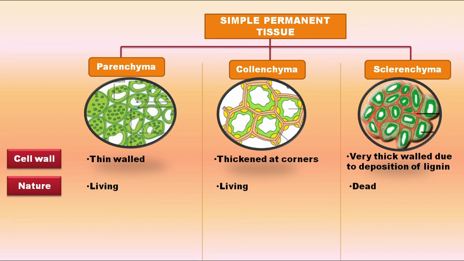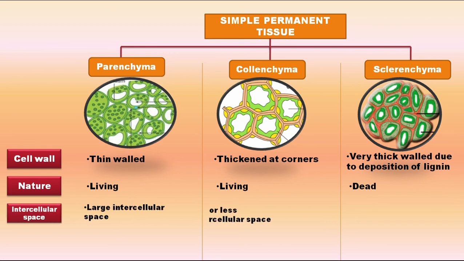If we talk about the nature of cells, cells of parenchyma and collenchyma are living, while cells of sclerenchyma are dead. In parenchyma, there is presence of large intercellular space. In collenchyma, cells are compactly arranged, so no or little intercellular space is present. On the other hand, no intercellular space is there in the case of sclerenchyma.